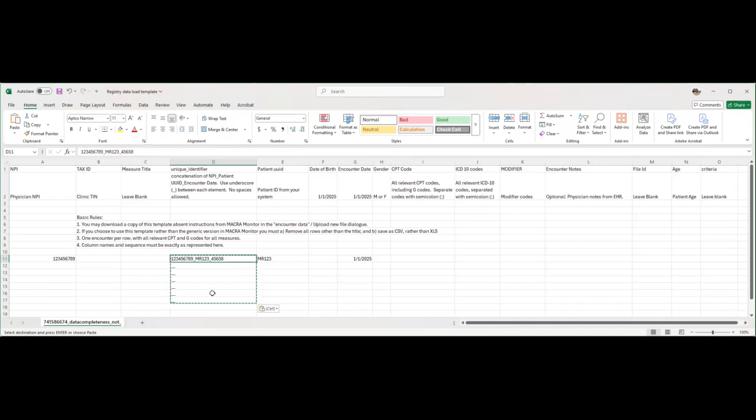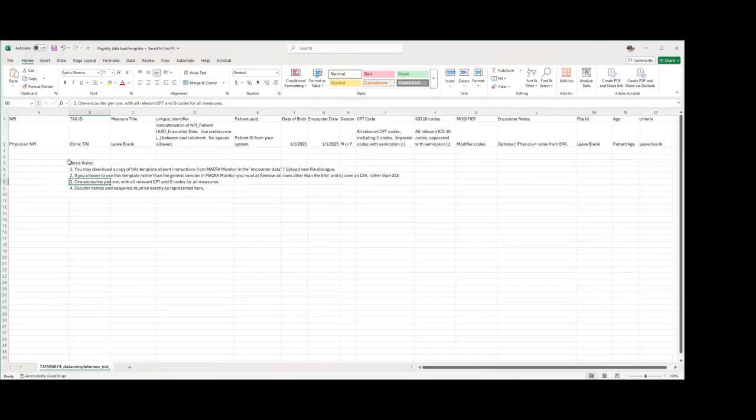Again, if you need help with this, schedule a Zoom call. If you want your tech people to chat with us about how to do it, they'll have some techniques for doing that as well. But I wanted to make sure that you had a sense of how to create that unique identifier. Now, there's a couple of basic rules that you want to follow.